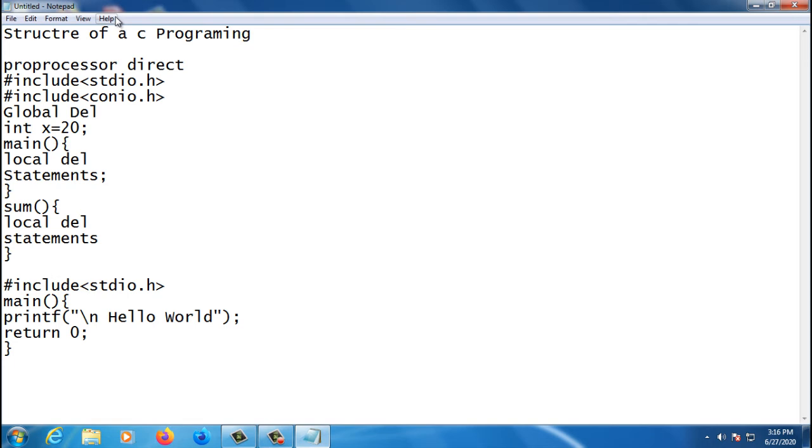So what is inside the quotations, only that we can see on the console. Please understand that that is the printf operation. This will be automatically linked to your header file, stdio.h, standard input and output. This printf function is there in stdio.h.